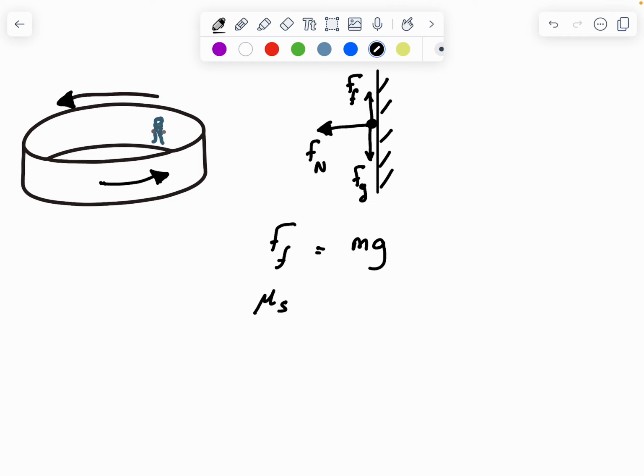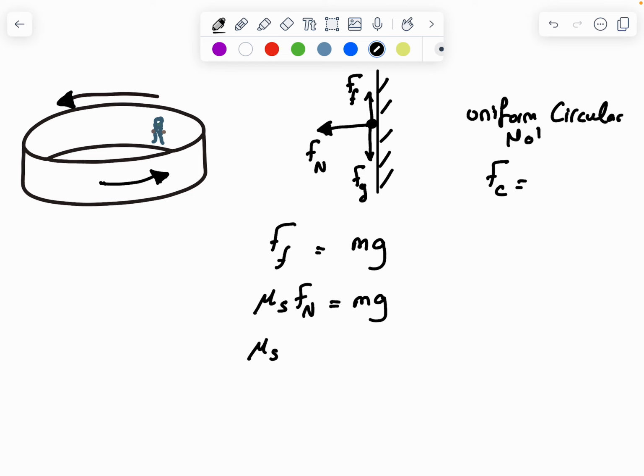So force of friction is mu static times the normal force, equal to mg. And the normal force in any uniform circular motion, we already know that the centripetal force is mv squared over the radius. So F normal is the centripetal force. In that case, mu static times mv squared over the radius equals mg.